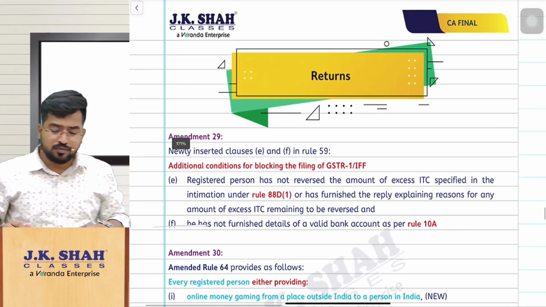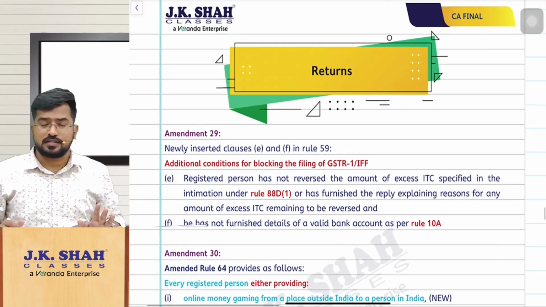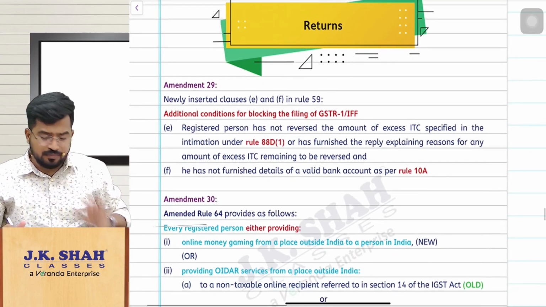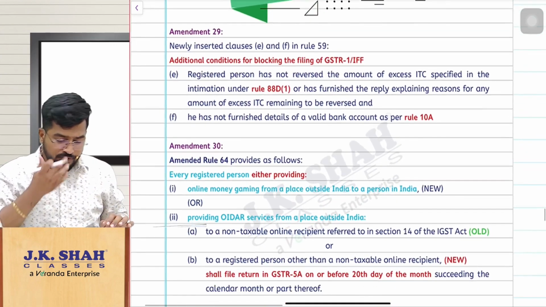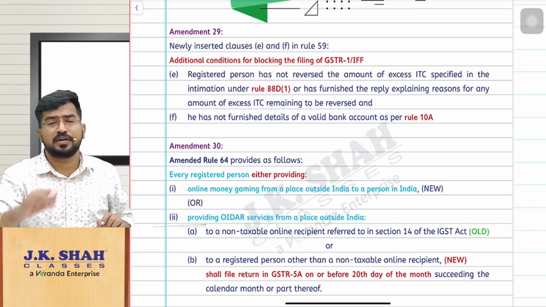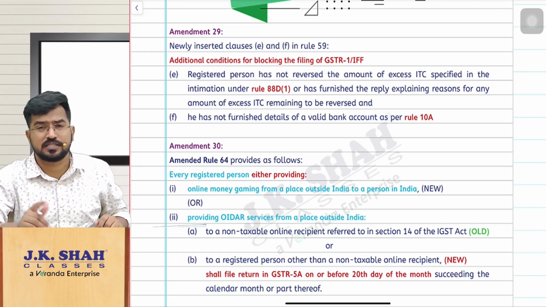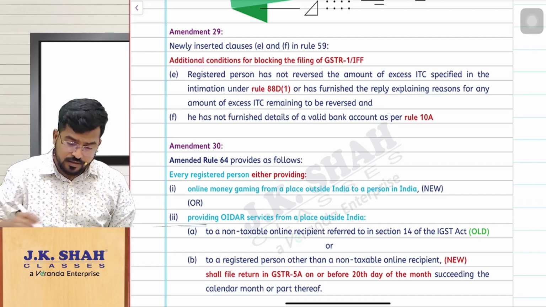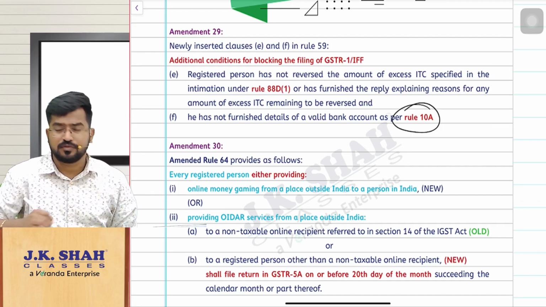Okay. So let us move on to the next chapter, returns, GST returns. Again, another amendment here is amendment number 29. Simple amendments but interesting amendments here. So what is this all about now? If you remember in the registration chapter when we were discussing the amendments, there was an amendment in bank account updation, that is rule 10A, correct? So here we are seeing the same continuation.